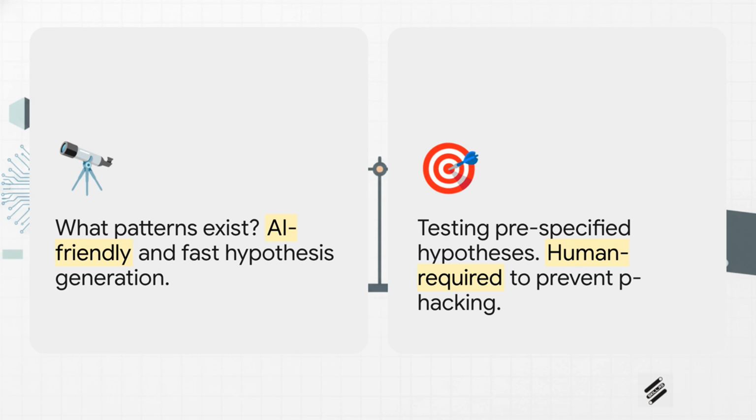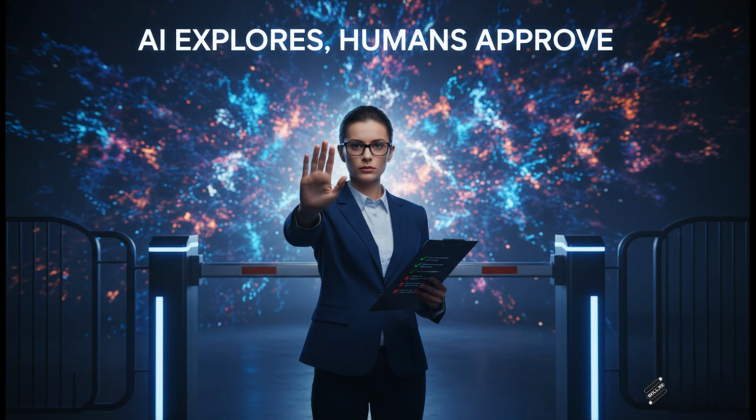Testing pre-specified hypotheses ensures the statistical rigor we need to prevent false positives. So the crucial takeaway here is this. Good practice dictates that you use AI to explore the visual landscape of your data, but then you've got to stop. You must be the gatekeeper. Pre-specify your formal analyses based on what you learned, and then manually confirm the results to prevent false positive inflation. Never let an AI blindly mine your data for significant results and just accept its interpretation without verifying it against your own theoretical framework.